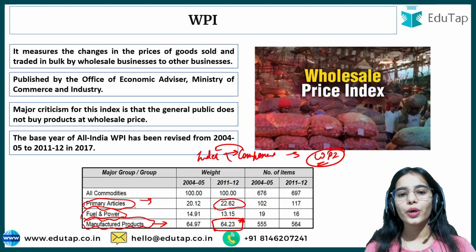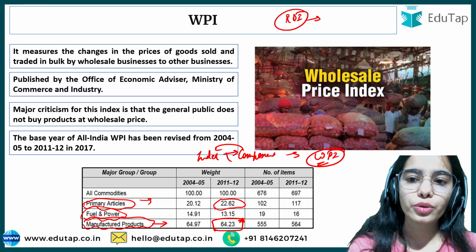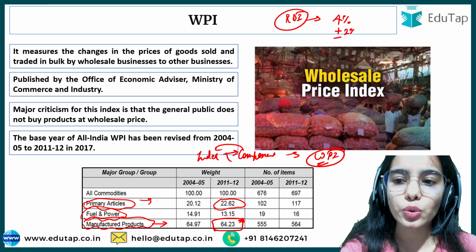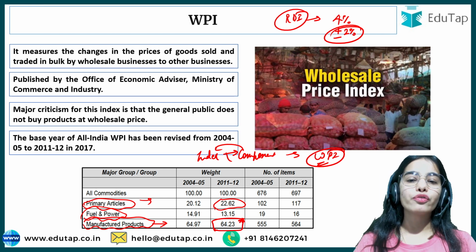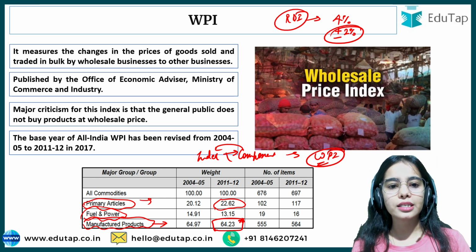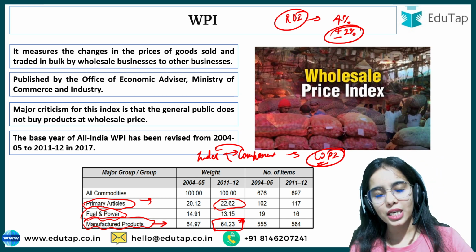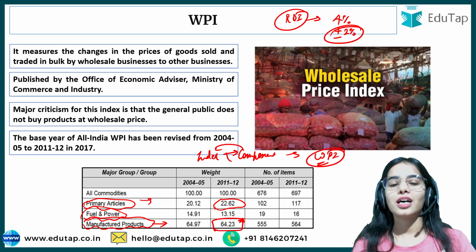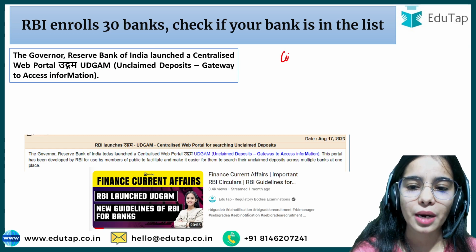Now I hope you are clear about the WPI and CPI, and about what the situation in the country is. The target for the Reserve Bank of India for the retail inflation, for the CPI inflation, is 4%, and the range is plus minus 2%. I hope now many of the things have become clearer for you. As we go further in this series of Finance 360 degree, again and again you will see some terminologies, and we will be clearing those terminologies out. So do not worry. I hope for now you are very much clearer about the CPI and the WPI. And if you have any query, you can tell me in the comment section below.